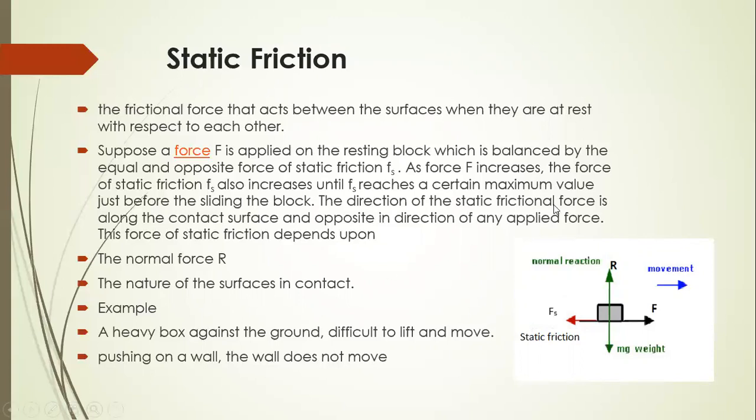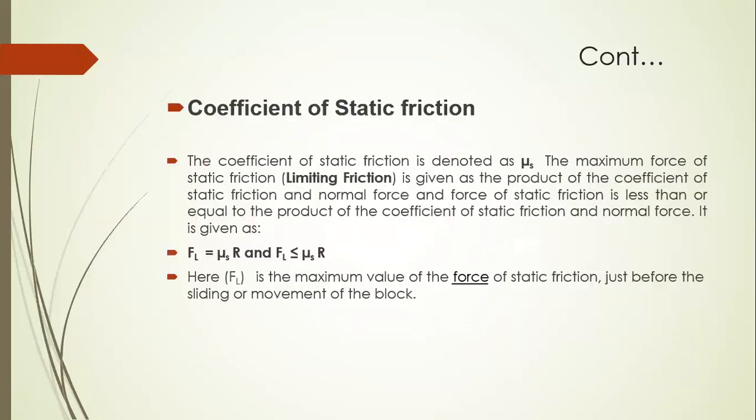The direction of the static friction force is along the contact surface and opposite to the direction of the applied force. Here, the direction of Fs is opposite to the direction of the applied force. This static friction force depends upon the normal reaction and the nature of the surfaces in contact. Examples of static friction are a heavy box against the ground, difficult to lift and move. Second, pushing on a wall, where the wall does not move. These are examples of static friction.